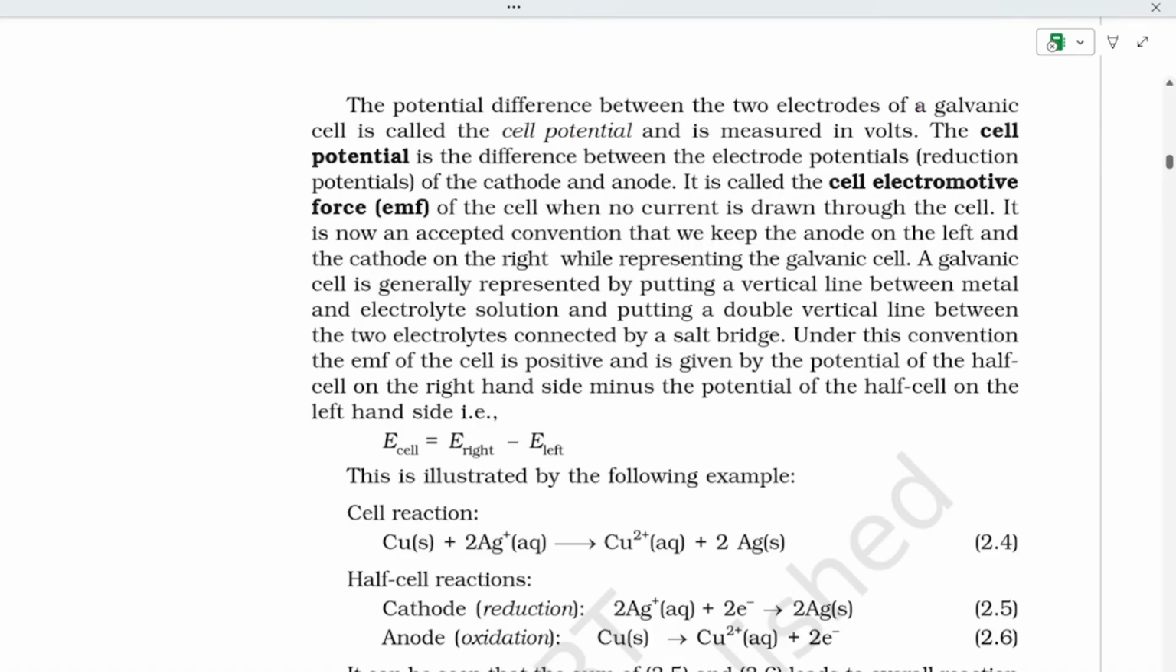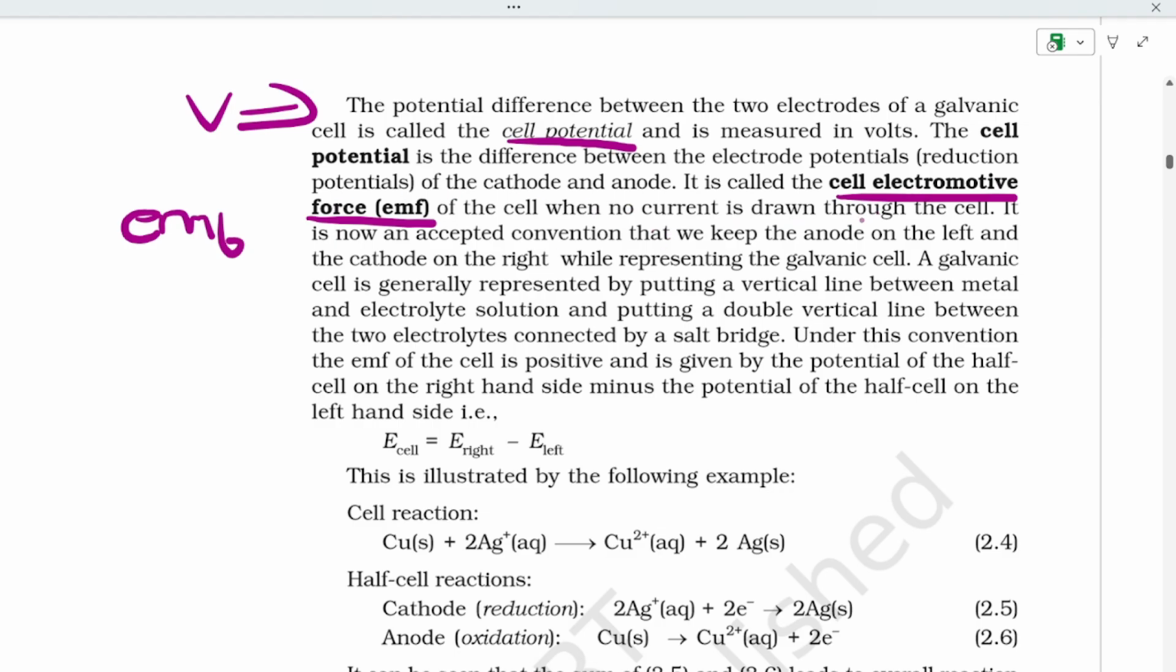The potential difference between two electrodes of a galvanic cell is the cell potential, and it's measured in volts. The symbol is V. The cell potential is the difference between the electrode potential of cathode and anode. It is called the cell electromotive force, or cell EMF. This is one of the most important terms to understand here. EMF is nothing but the electromotive force of the cell.